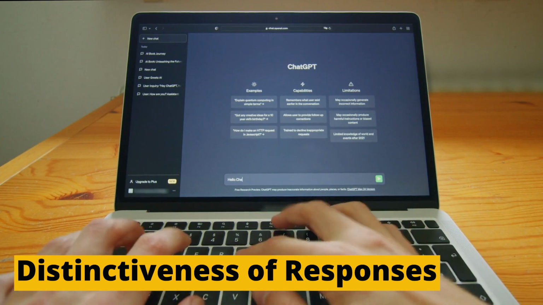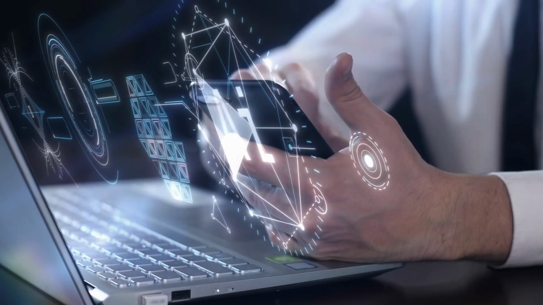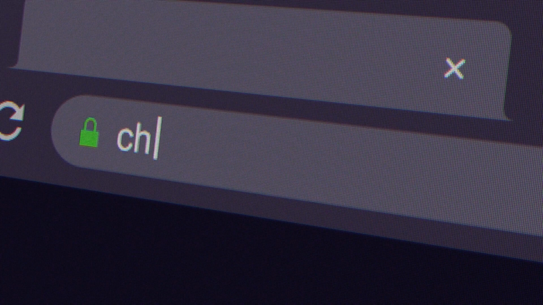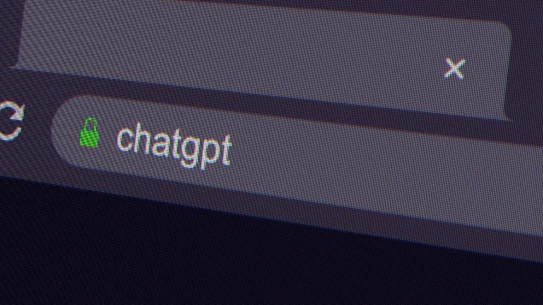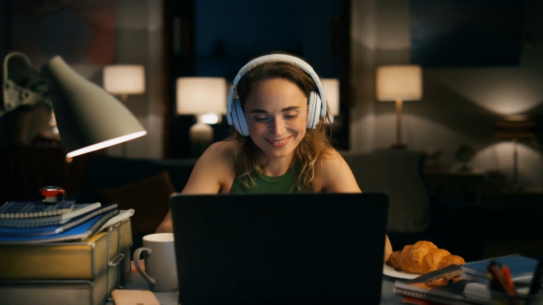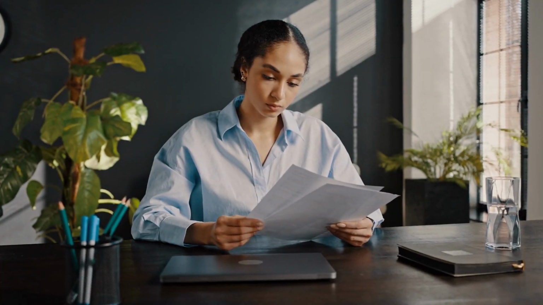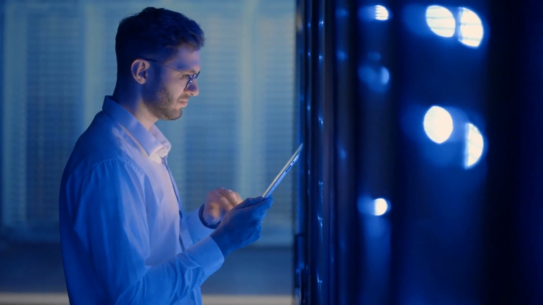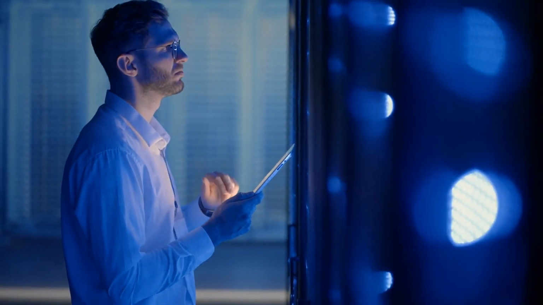Distinctiveness of responses. Despite its technological prowess, ChatGPT isn't perfect. The responses generated are based on patterns in the data it's been trained on, and not on a genuine understanding of content. Therefore, while most answers will be coherent and relevant, they might sometimes feel a bit generic. It's beneficial for new users to ask questions in different ways or probe deeper if the initial response does not wholly address their inquiry. This can often yield more precise or varied answers.